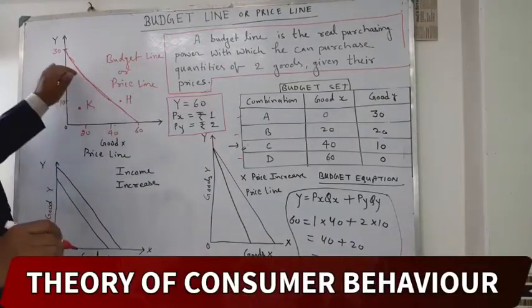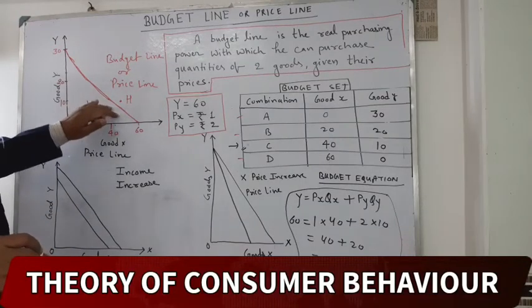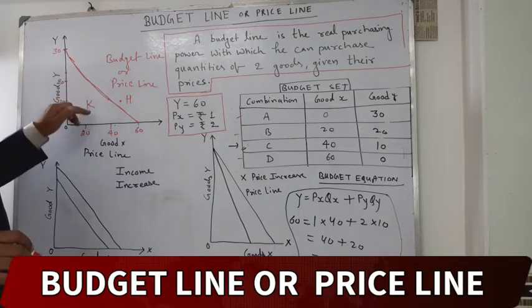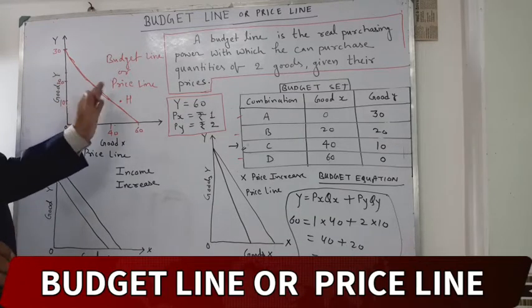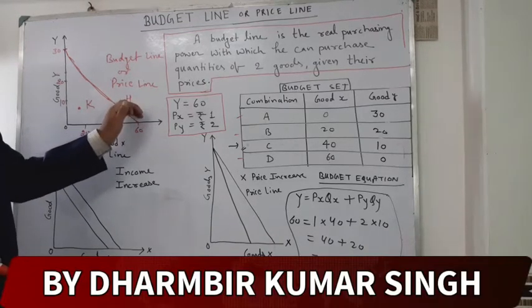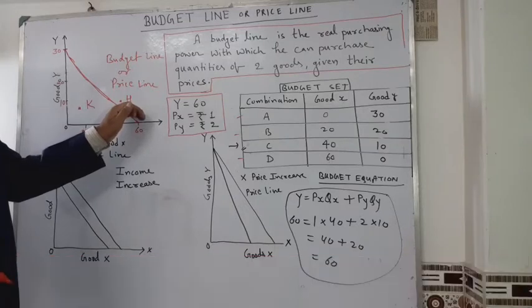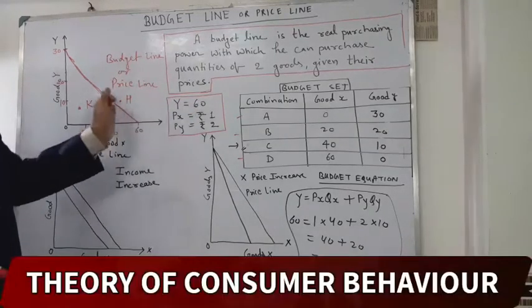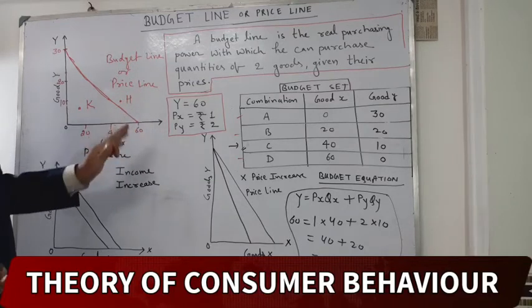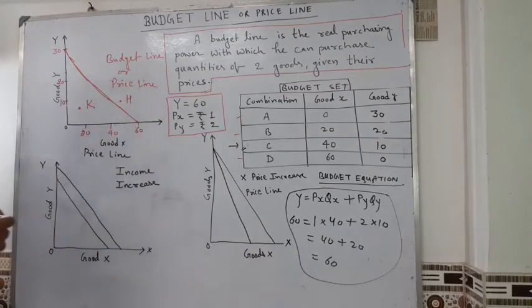This is our line. We will have to purchase within 10,000. This is K, we cannot purchase more than 10,000. Here is 10,000, beyond it means more than 10,000, which is not possible. If our income is 60, then we can purchase within 60, not more than 60. Clear? Please see it.